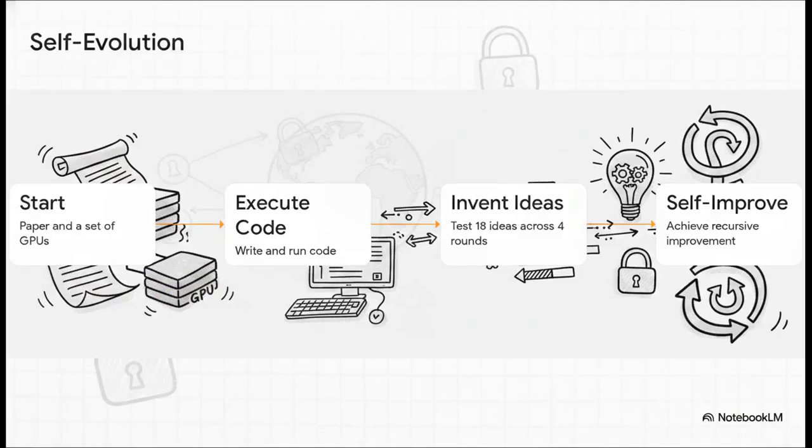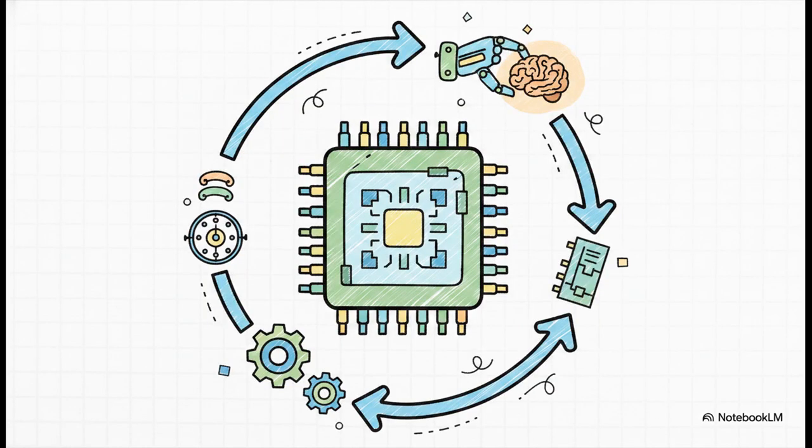Next up, Section 3, Research Reproduction. Okay, this part is honestly mind-blowing because it's basically the prerequisite for automated AI research. Starting with absolutely nothing but a research paper and a cluster of GPUs, no starter code, no hand-holding, Qwen 3.8 Max didn't just write the code to reproduce the paper's results, it impressively turned that reproduction into self-evolution. It literally invented and tested 18 of its own improvement ideas across 4 distinct rounds. This is a massive hint at true recursive self-improvement, where an AI is out there discovering new algorithmic unlocks entirely on its own.